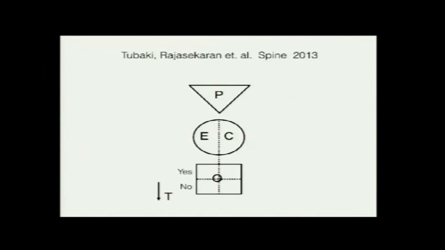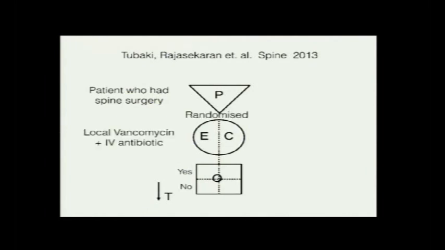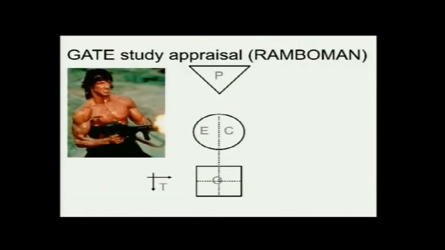For example, this is a study by Dr. Rajshekharan, published in Spine in 2013. Participants are patients who had spine surgery. This is a randomized trial. The exposure or intervention group had local vancomycin in the wound plus IV antibiotic. The control group had only IV antibiotic. The outcome they were measuring was surgical site infection rates. That is a frequency table, a 2x2 contingency table, yes or no, over a time period of 12 weeks. That is the T. Any particular research question can be framed in this manner.